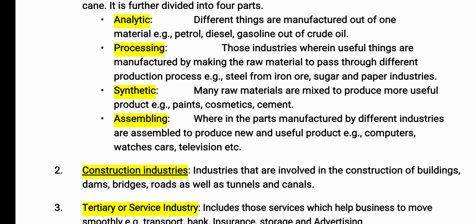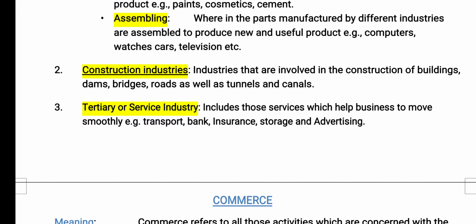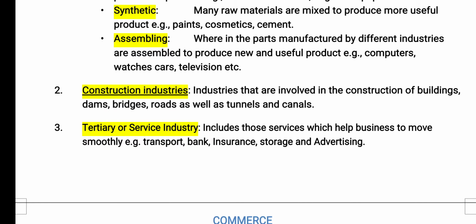So the next secondary industry is the construction industry. Construction industries are involved in the construction of buildings, dams, roads, bridges, as well as tunnels and canals. These industries use the products of manufacturing industries such as cement, iron, and steel. The unique feature of these industries is that their product cannot be transferred or shifted to the market. They are constructed and remain at a fixed site only.